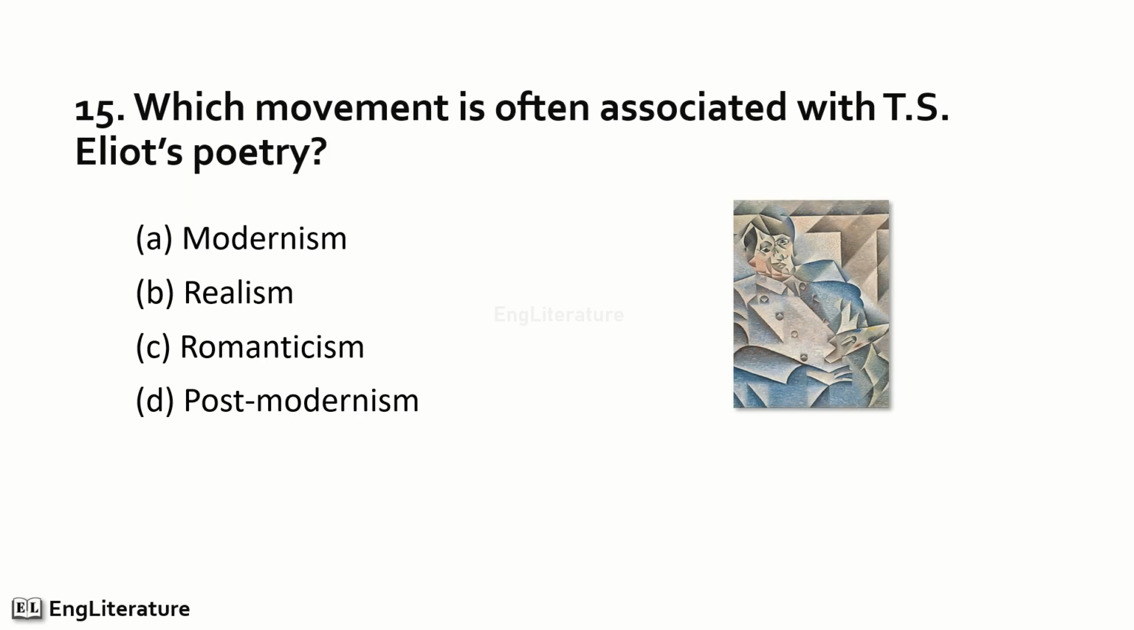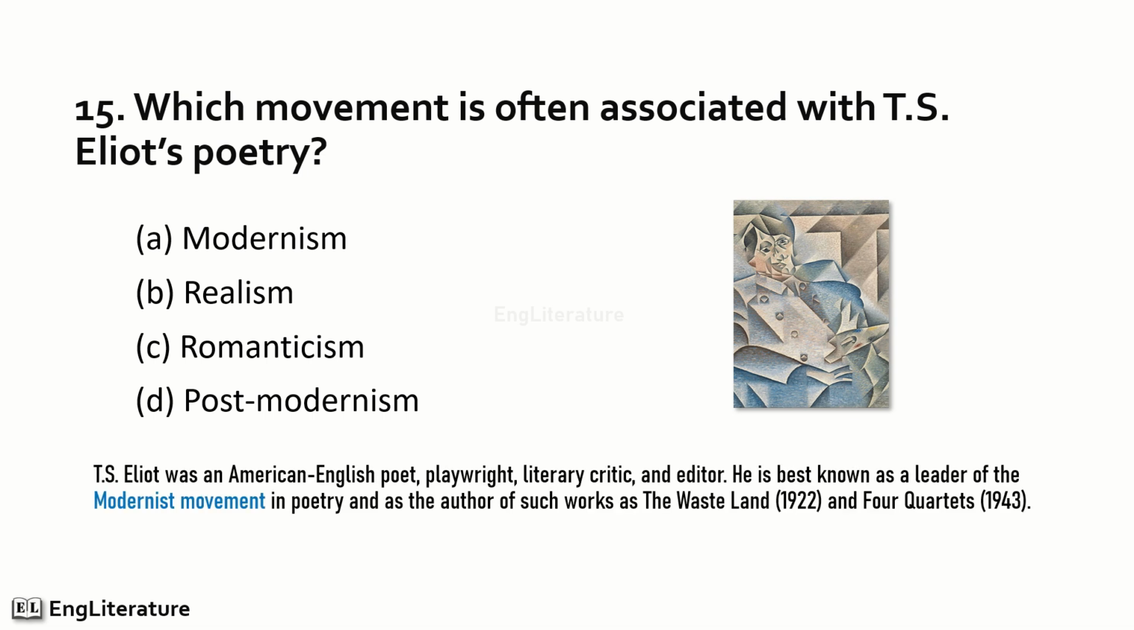Which movement is often associated with T.S. Eliot's poetry? T.S. Eliot was an American English poet, playwright, literary critic and editor. He is best known as a leader of the modernist movement in poetry and as the author of such works as The Waste Land, 1922, and Four Quartets, 1943. Hence, the right option is number A. Modernism movement is often associated with T.S. Eliot's poetry.